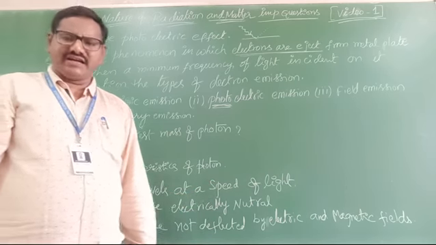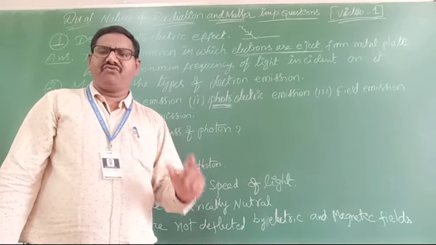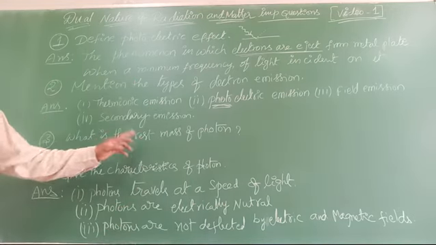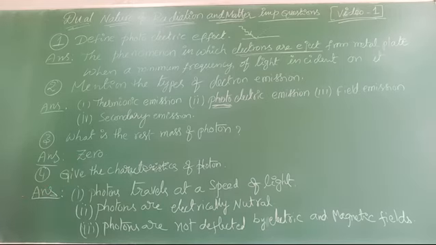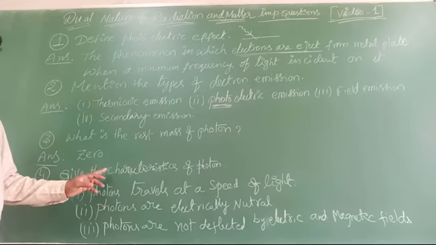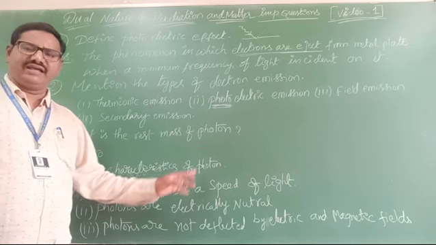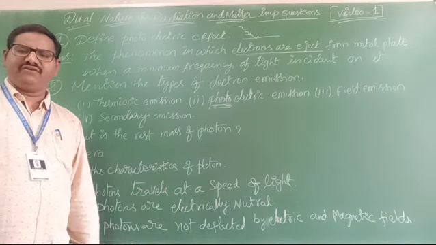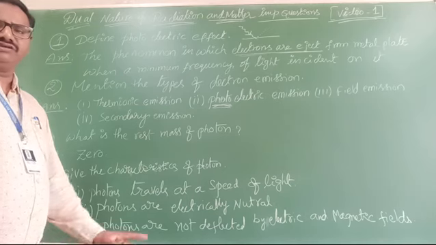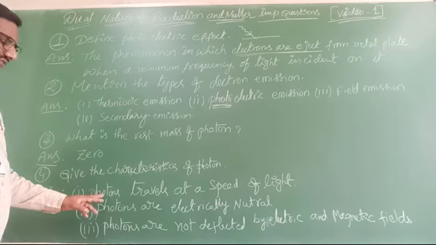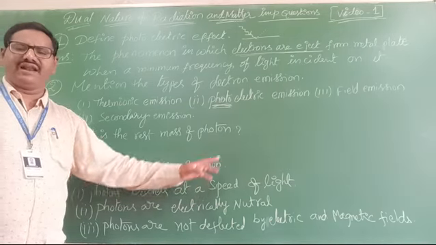Here, what is its rest mass? What is the rest mass of a photon? It is not proton, photon. So what is the rest mass of a photon? Photon rest mass is 0. What are its characteristics? What are the characteristics of photons? We have so many, mainly we will learn about 3. Photon can travel with the speed of light. It is equal to c equal to 3 into 10 power 8 meter per second. So each and every photon travels at the speed of light.